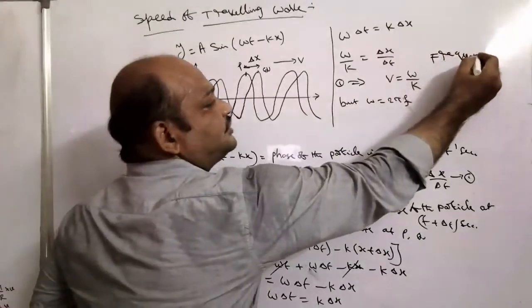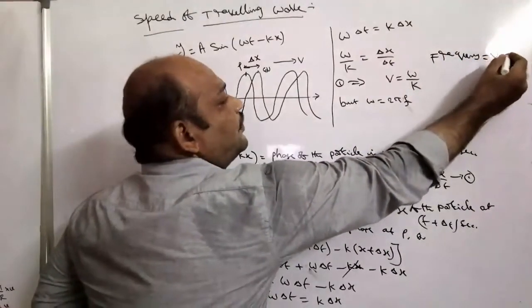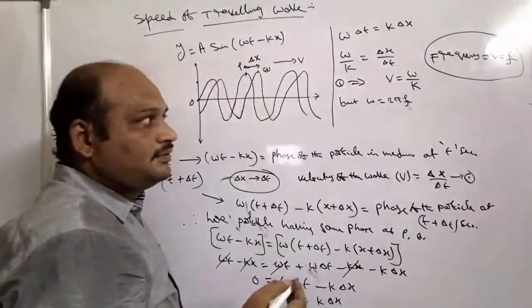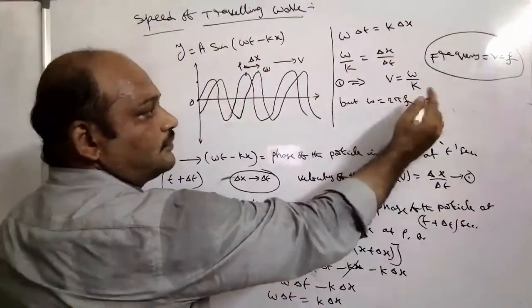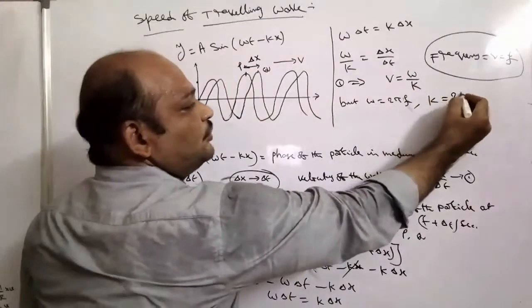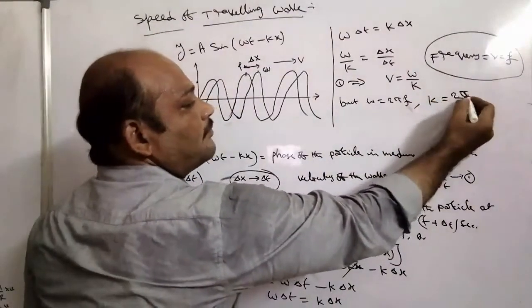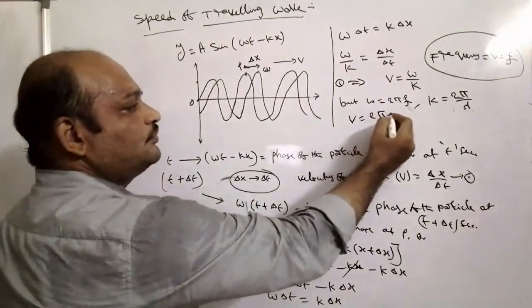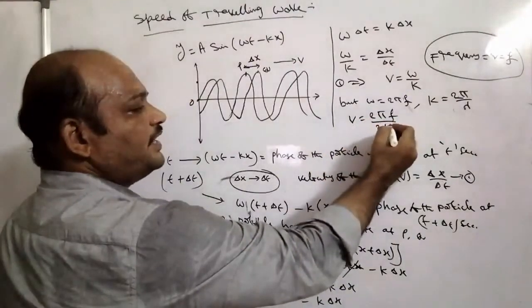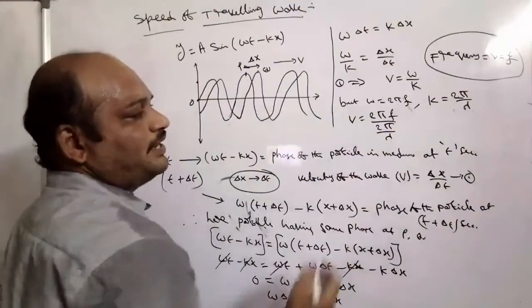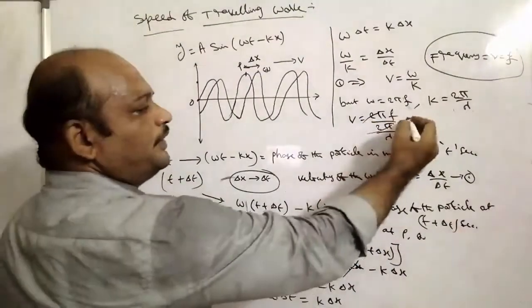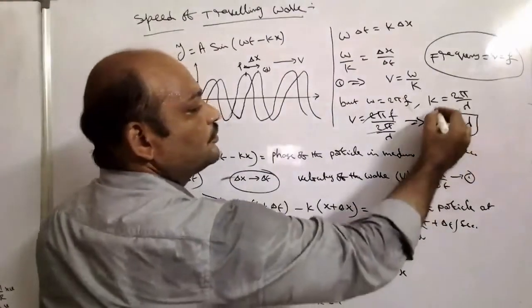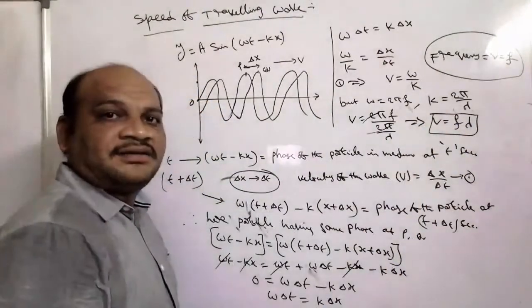And k is equal to 2 pi by lambda. From this, v is equal to 2 pi f divided by 2 pi by lambda. 2 pi cancels. v is equal to f lambda.